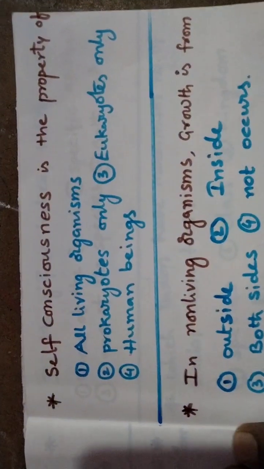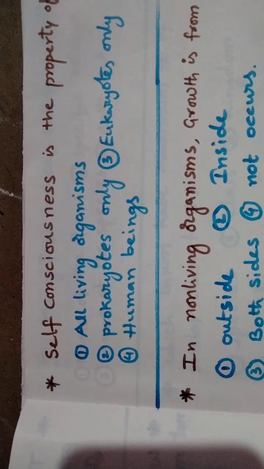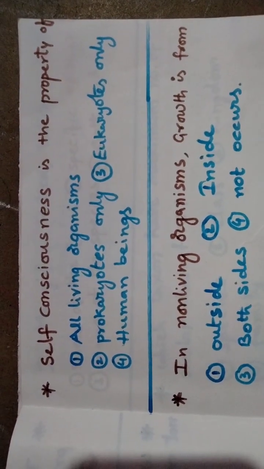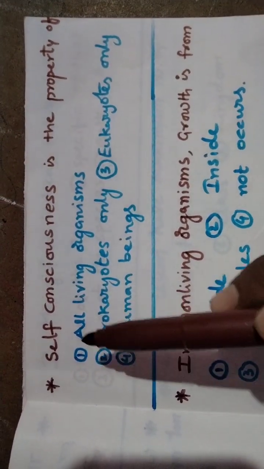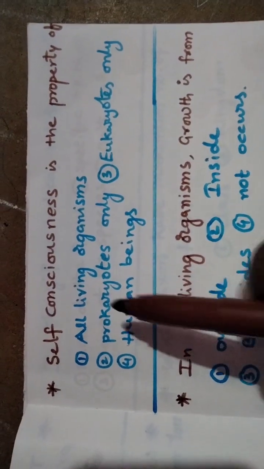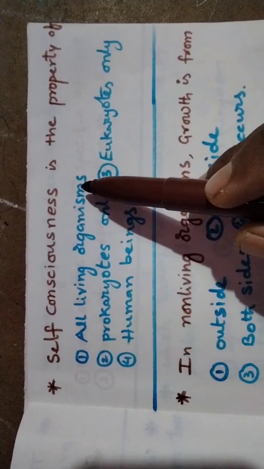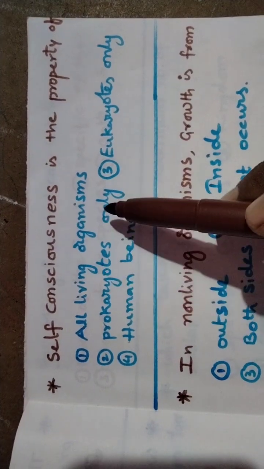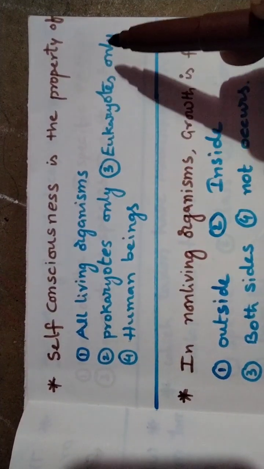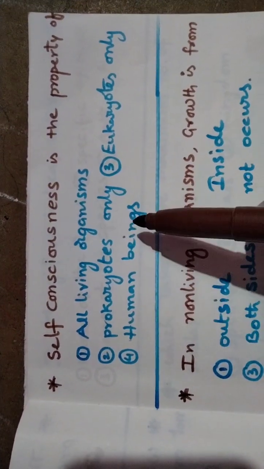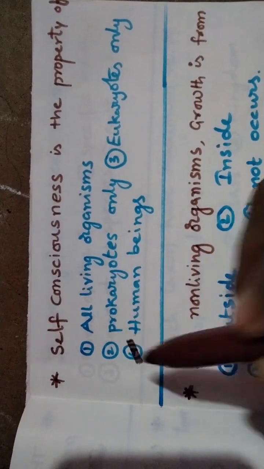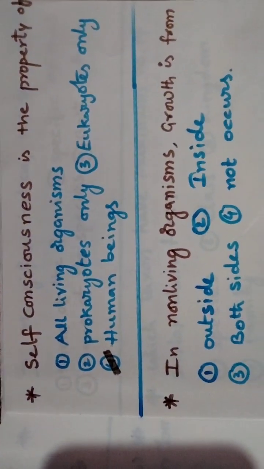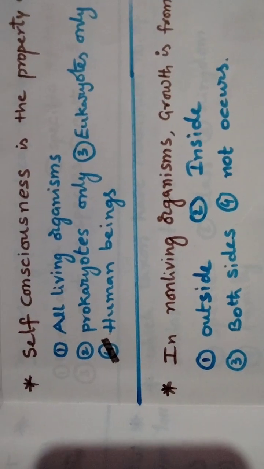Now we take another one. Self-consciousness is the property of which organism? All living organisms? No. Prokaryotes only? No. Eukaryotes only? No. Human beings? Yes. The fourth option: human beings exhibit self-consciousness.